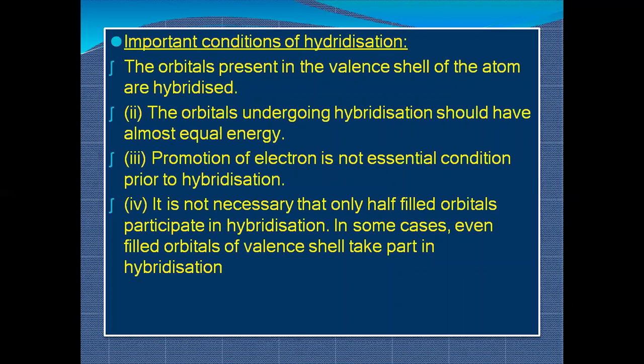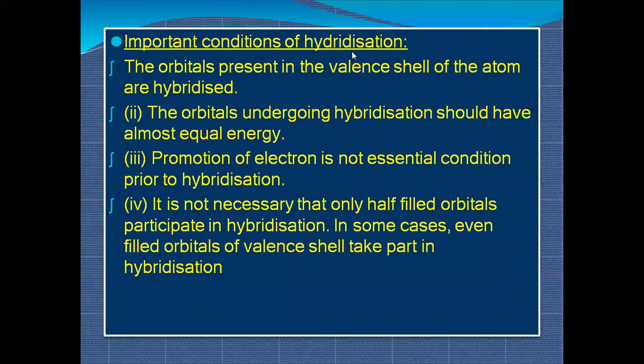It is not necessary that only half-filled orbitals participate in hybridization. In some cases, even filled orbitals of the valency shell can take part in hybridization. This happens when your electrons move from a lower energy level to a higher energy level and become unpaired.